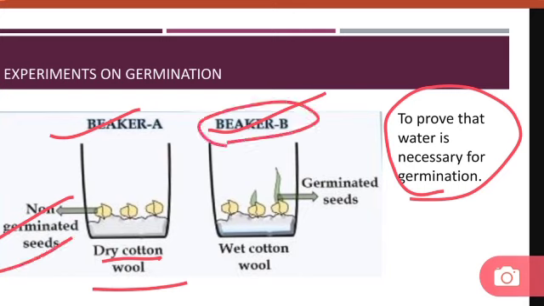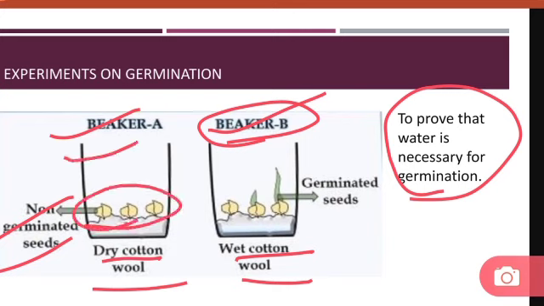We'll take another beaker B, in which we'll place wet cotton wool, and then we'll place the dry seeds.